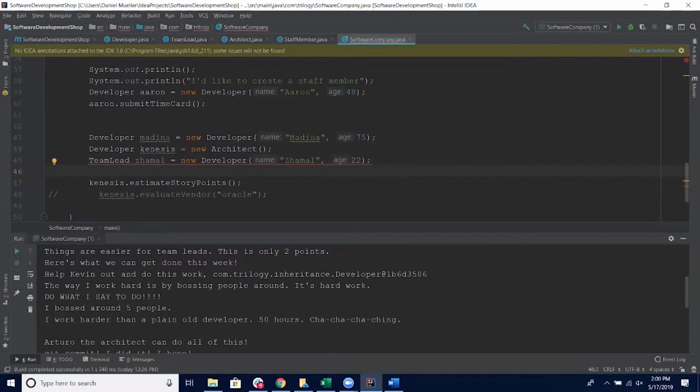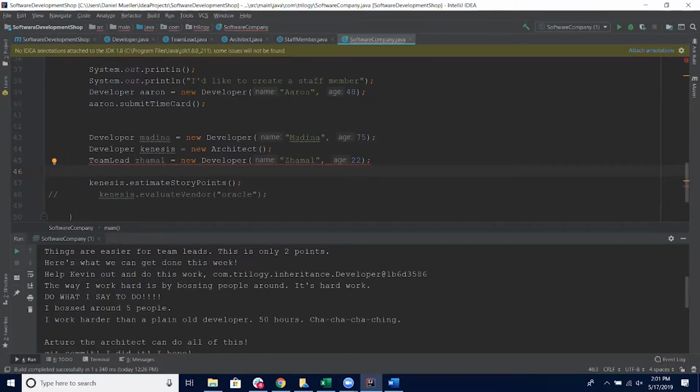Oh no! Because a developer is not a team lead. A team lead is a developer. See why you weren't? See?